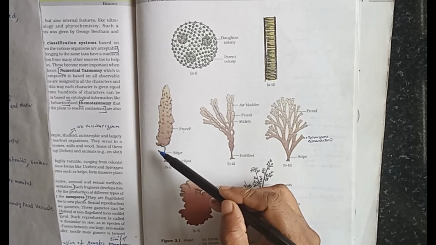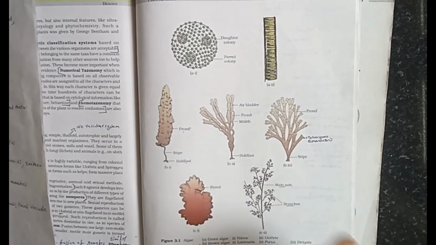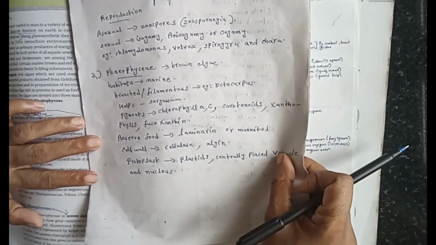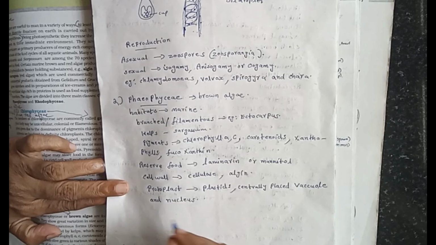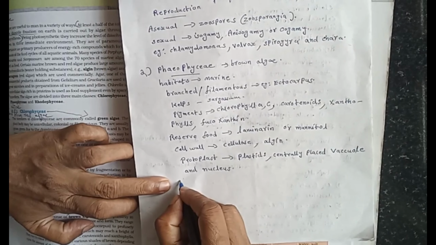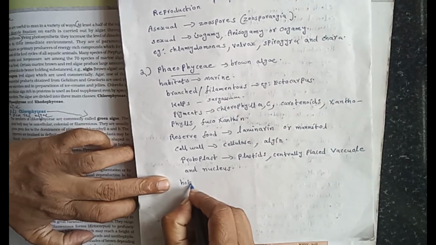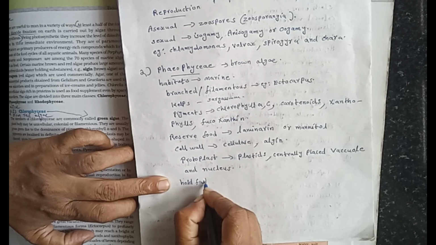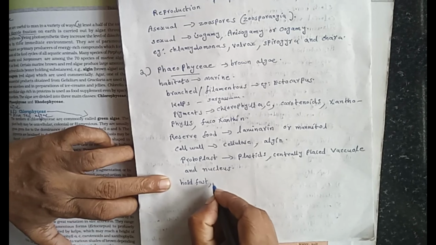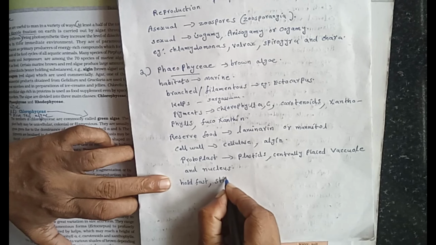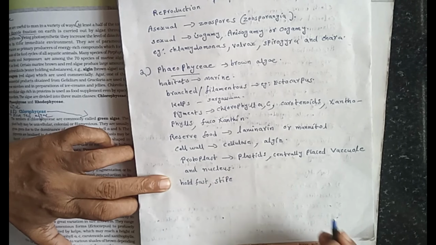This is a member of Phaeophyceae. The plant body is attached to the substratum or bottom by holdfast, and has a stalk-like stipe and leaf-like frond.